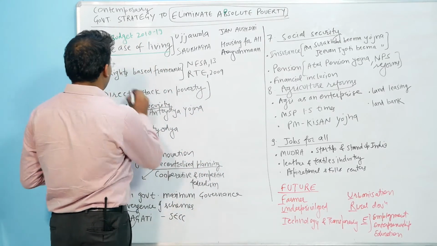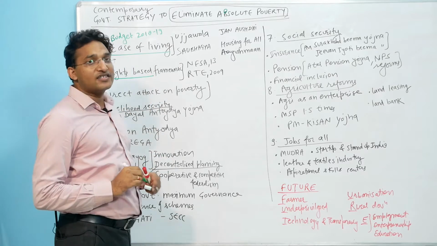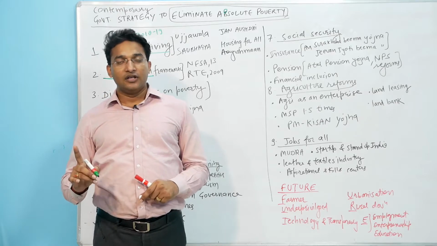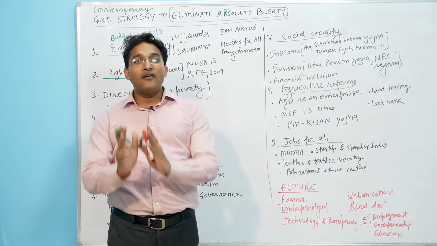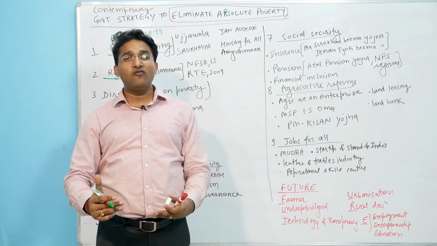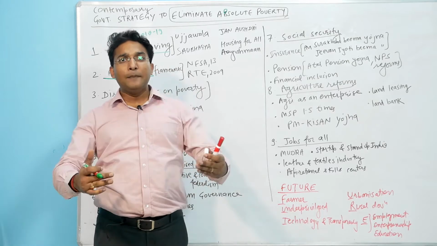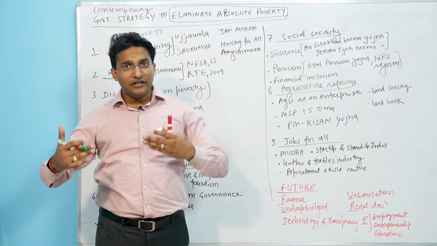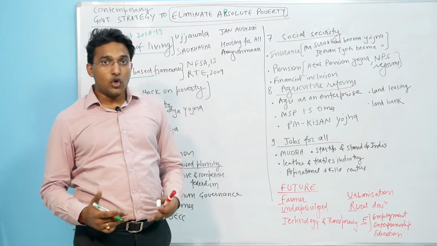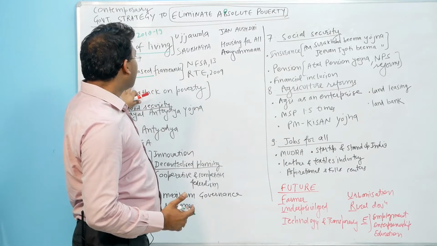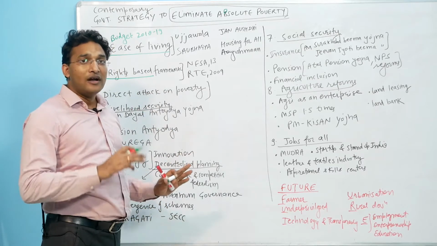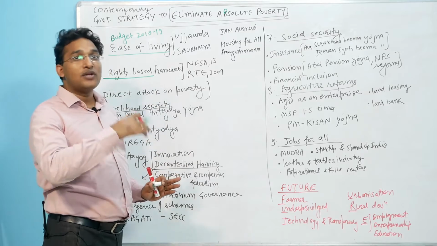Then the rights-based framework. Why this rights-based framework? As we discussed, because of the failure of poverty alleviation programs, people have been converted from empowered people to dependent people. Now we want to empower the people, not make them dependent. They are the people who elect the politicians and for whom the civil servants render service. So they have rights. They are the sovereign. This rights-based approach is focused on converting people from dependent to empowered.